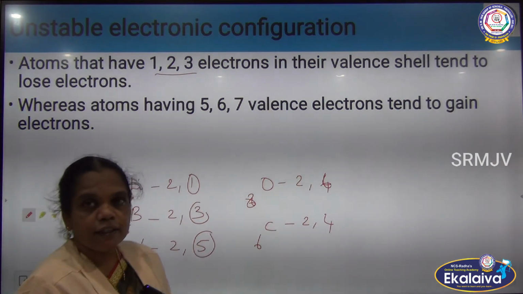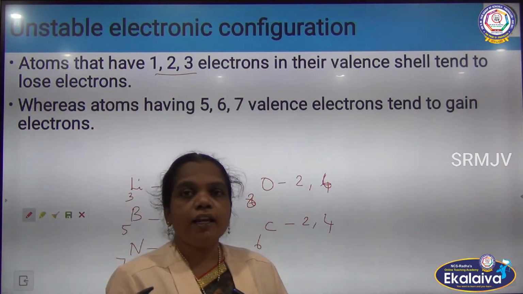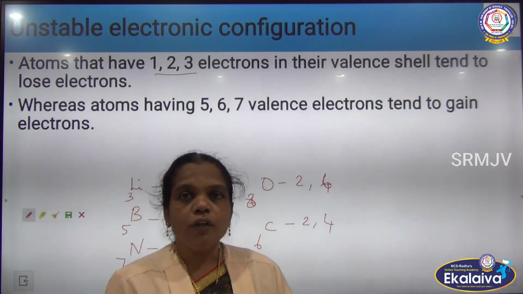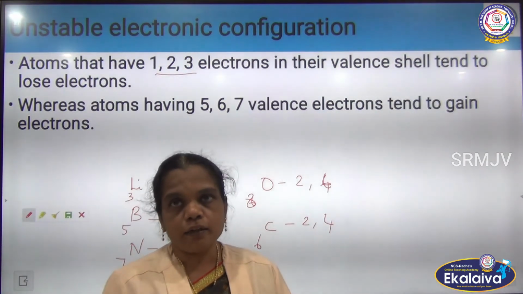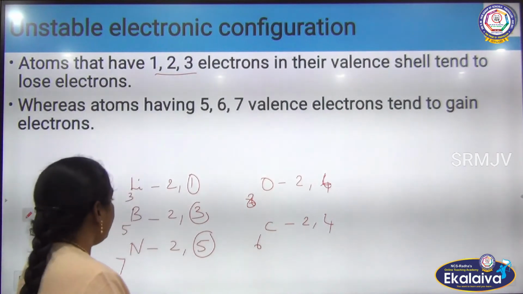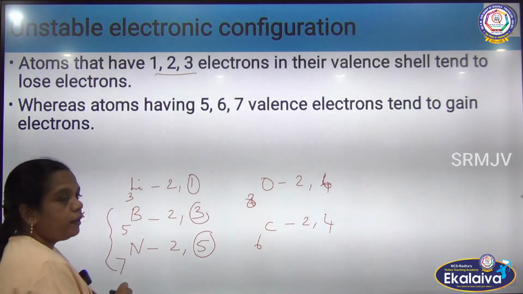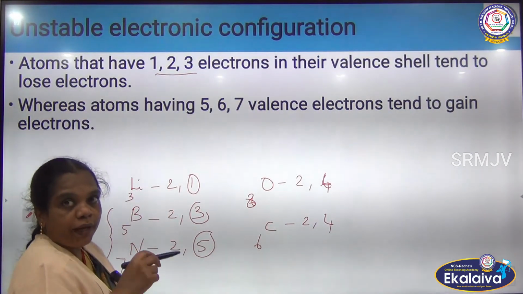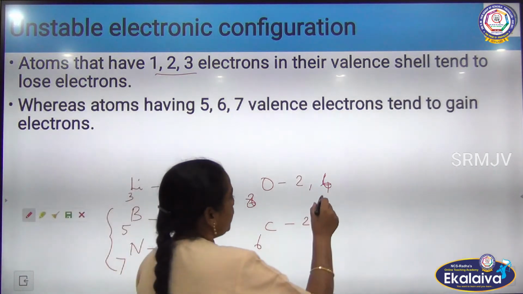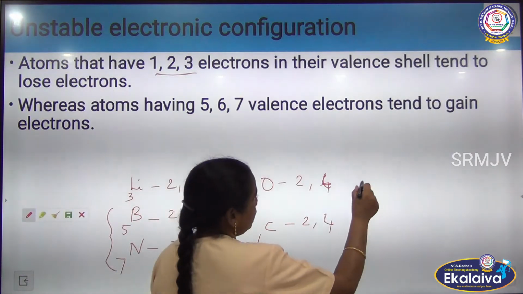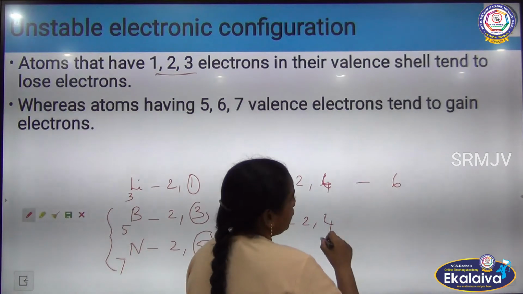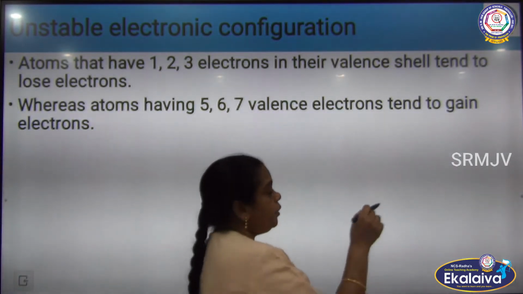In this case, if the atom has valence electrons 1, 2, 3, 4, it can lose the electrons. So these types of atoms can lose their electrons to make a bond. And if the atom has more? In oxygen, the valence shell has 6, so in this case it gains electrons.